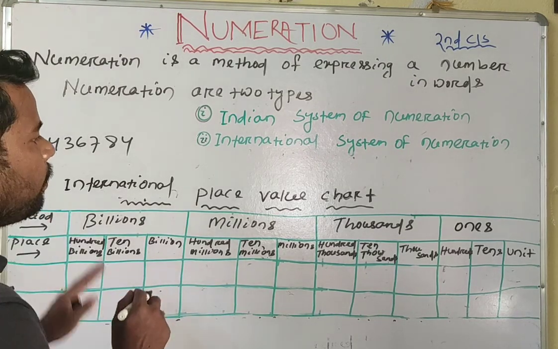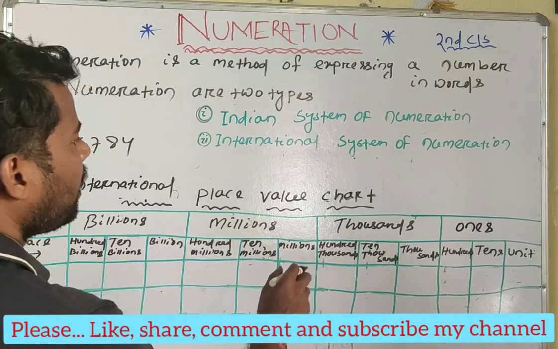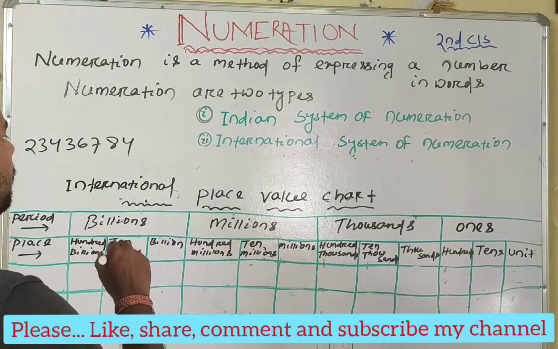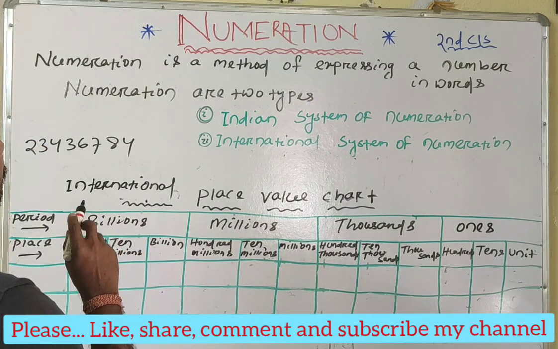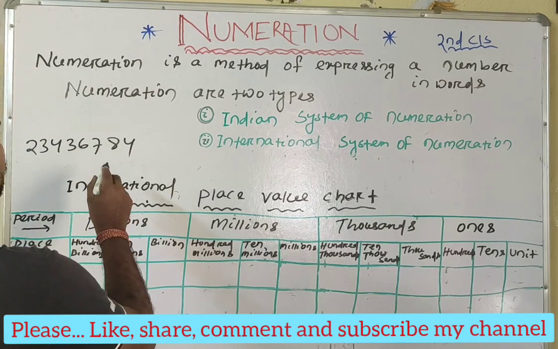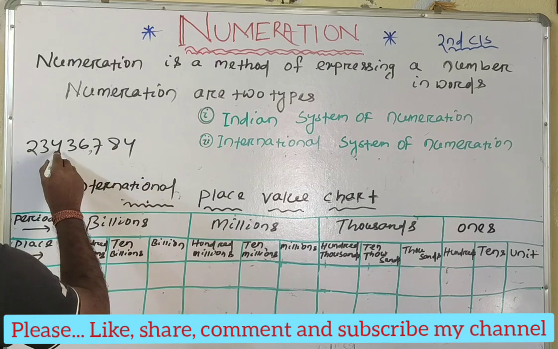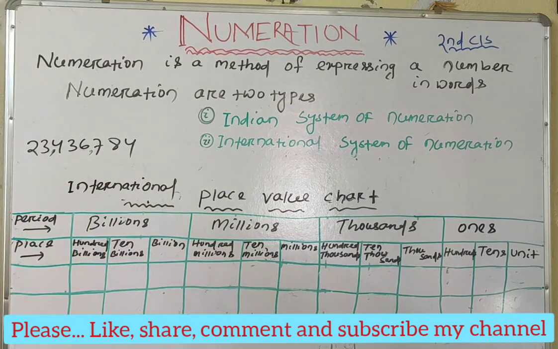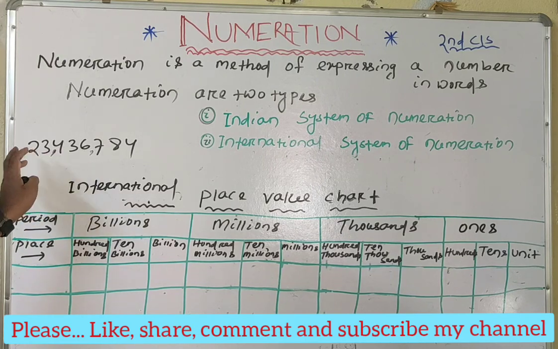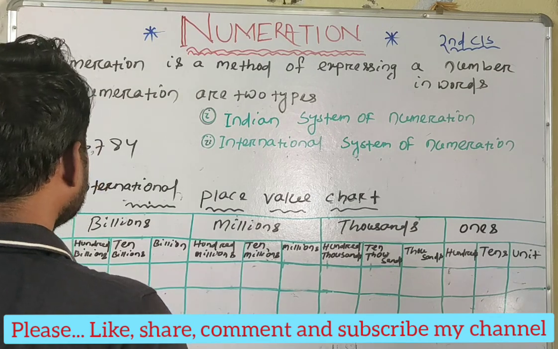First, according to period, we have to put commas. Each period has 3 digits, all are 3 digits. That's why first we go to the extreme right side of the number, and from there we put a comma after 3 digits, then 3 digits, then 3 digits. For ease, first we will place this number in the place value chart.